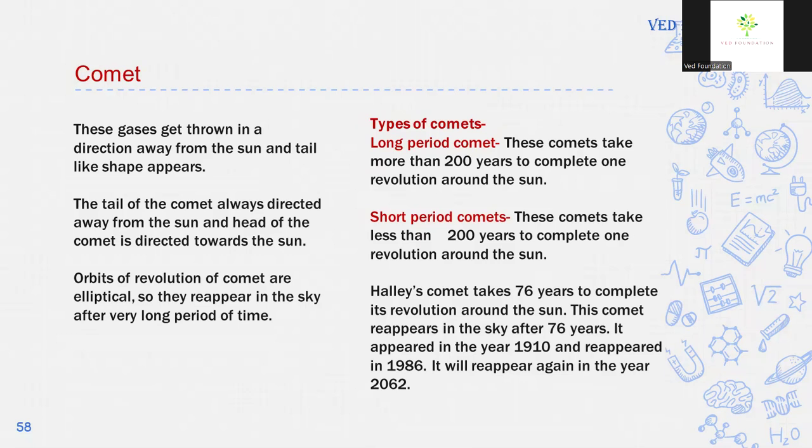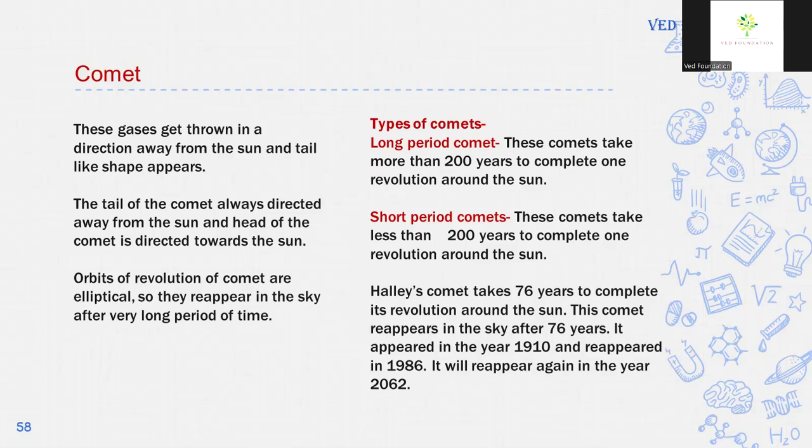Based on the period of revolution, comets are classified into two groups: long period comets and short period comets. Long period comets take more than 200 years to complete one revolution around the sun. Short period comets take less than 200 years to complete one revolution around the sun.